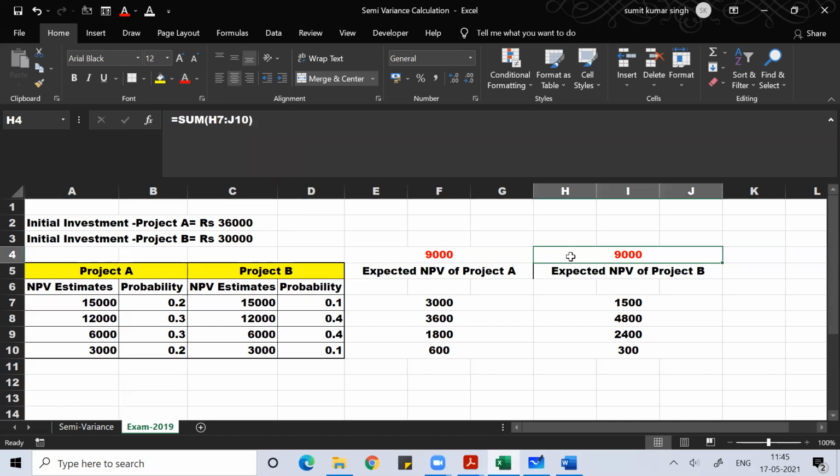If I find the expected NPV for both projects, I'm getting the same value. Okay, anyone have any doubt?